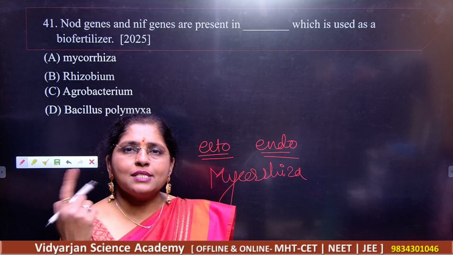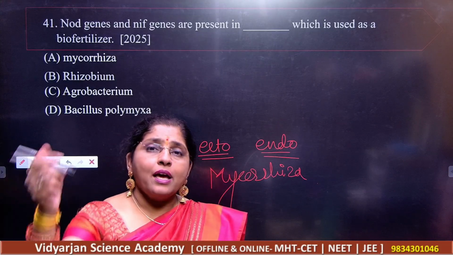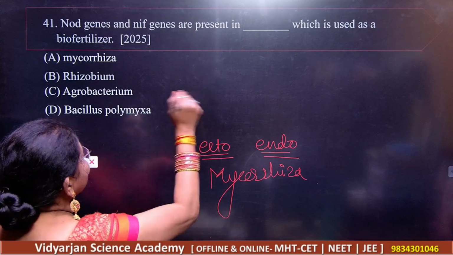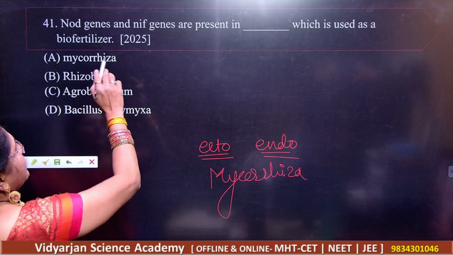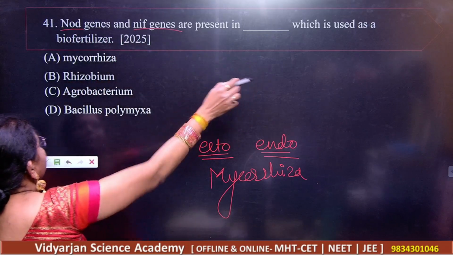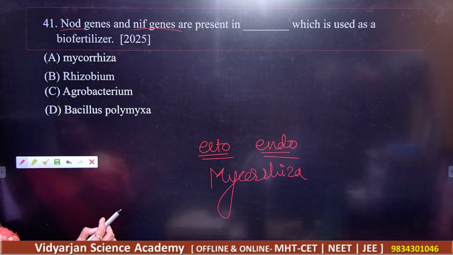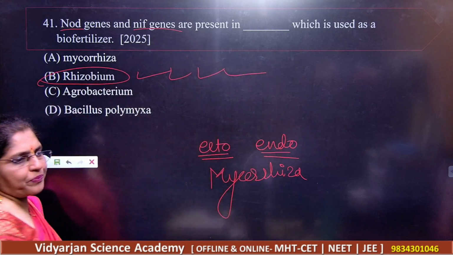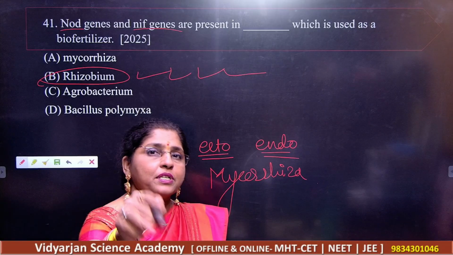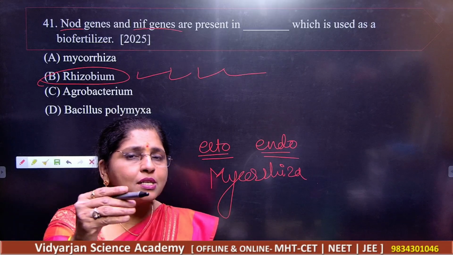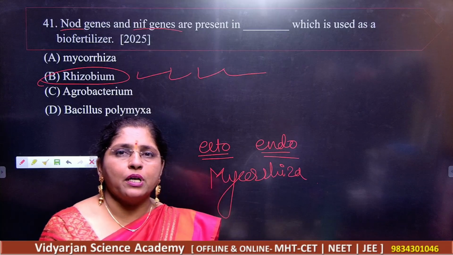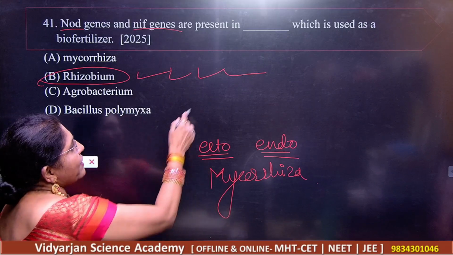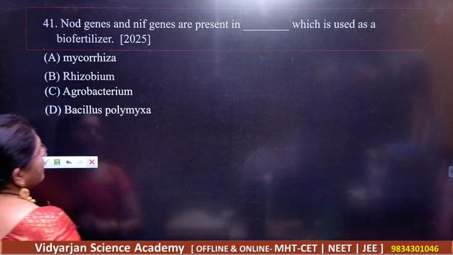From the external side, we have ectomycorrhiza; inside the root, that is endomycorrhiza. But what they are asking in the question, the nod genes and nif genes are present in, obviously this is Rhizobium. Got it? And that is why they can fix atmospheric nitrogen, because once the gene is transcribed, you have the production of the enzyme nitrogenase.